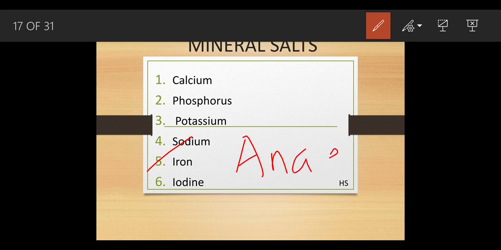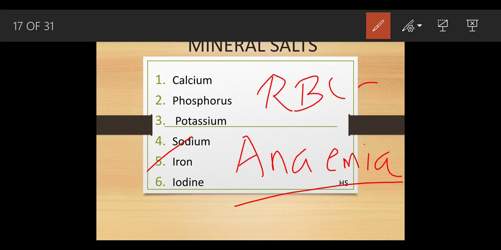Anemia is a condition. Anemia is a very serious concern. What happens in anemia? There is an insufficient amount of RBCs. If there is an insufficient amount of RBCs in your body, how will your blood get transported to each and every part of the body? Okay, so iron is very necessary.